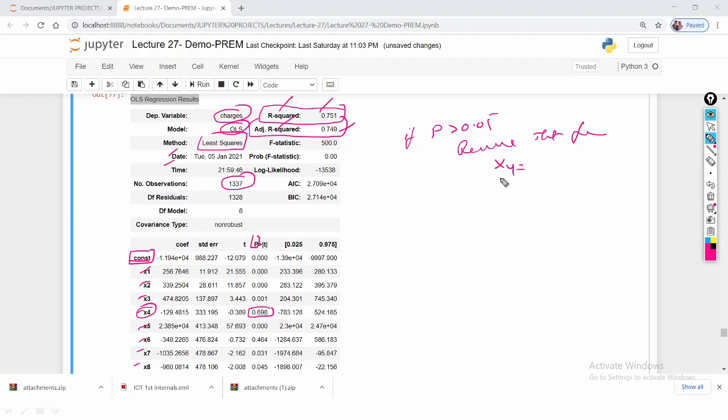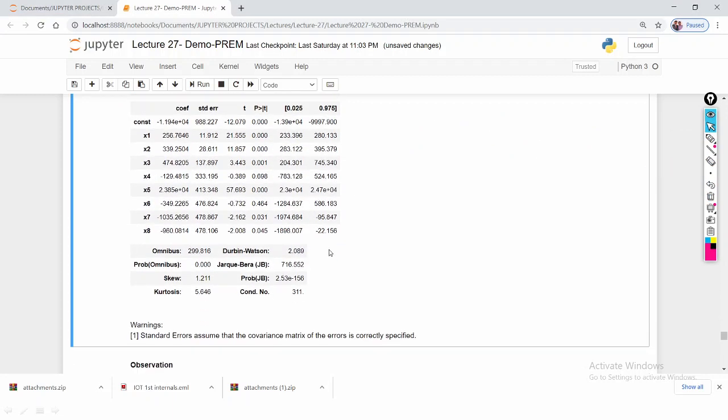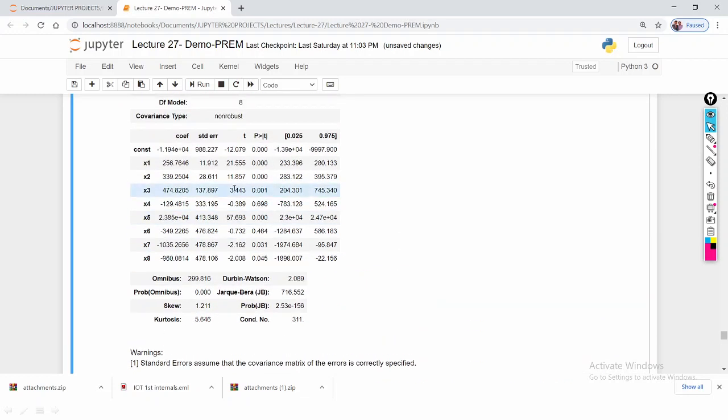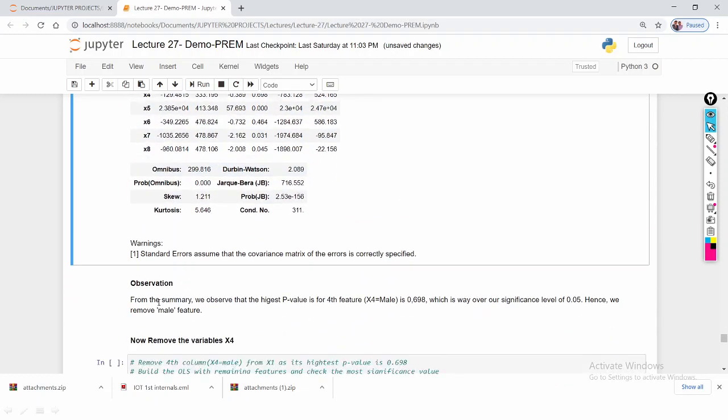So what is the x4 here? x4 is nothing but this male feature. So the male feature is the one we are going to remove. From the summary we observed that the p value for the fourth feature, that is x4, male, is 0.69, which is over the significance level of 0.05. Hence we have to remove this male feature.